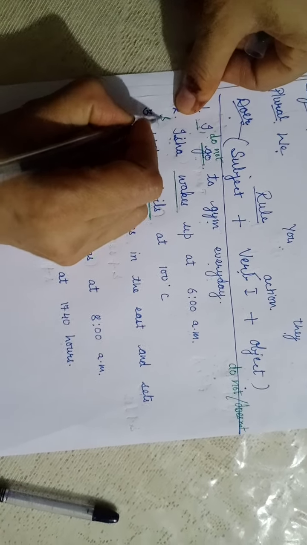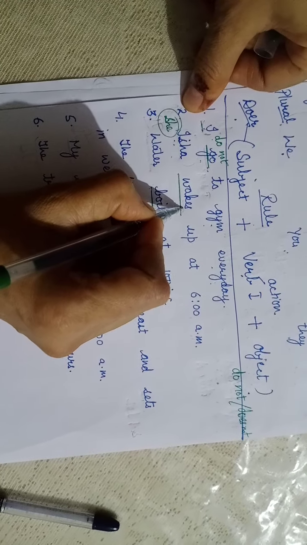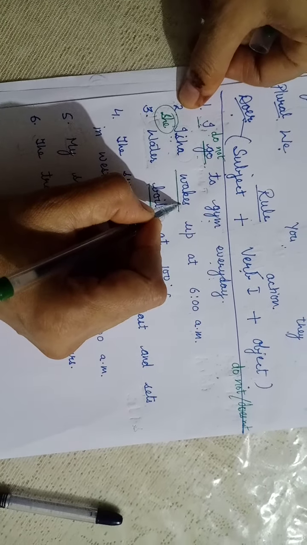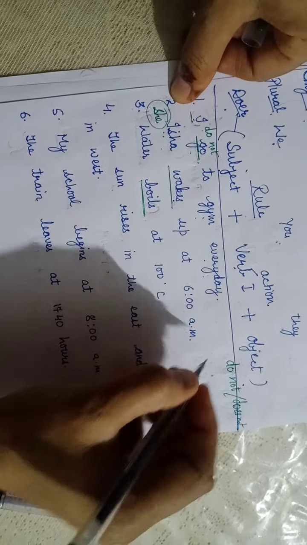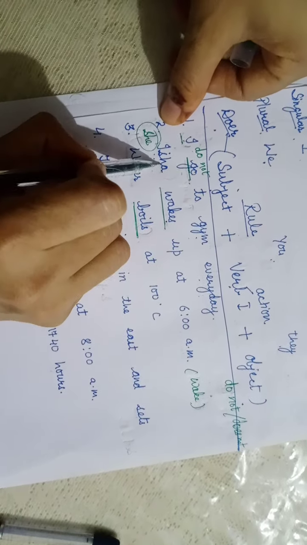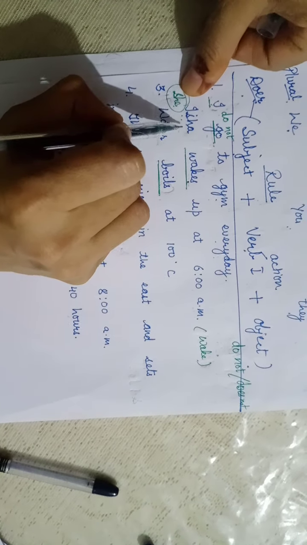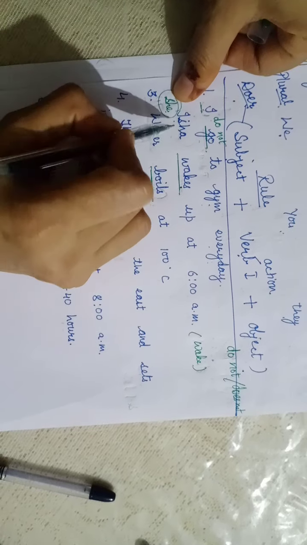Isha is third person singular. She. Isha. Here we can notice that S has been used with wake. Verb is wake. Because Isha is third person singular, we have used S here. And how we are going to change it into negative form?